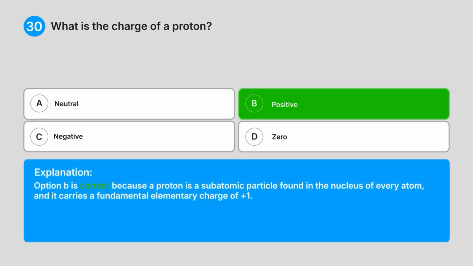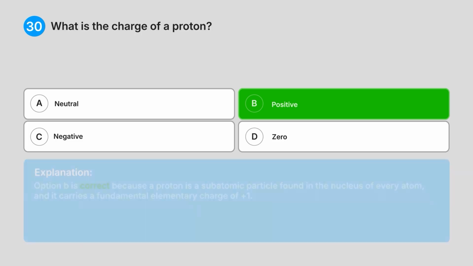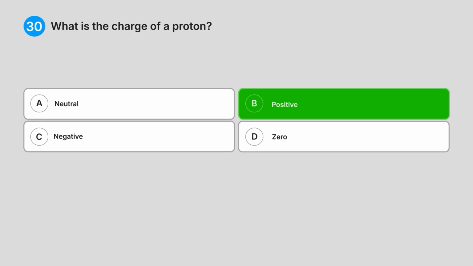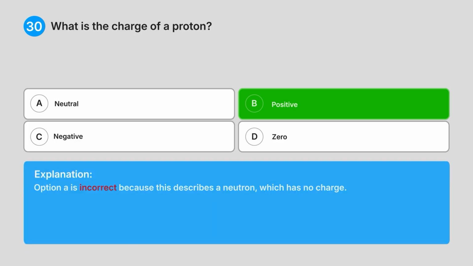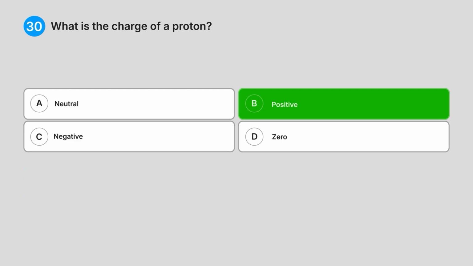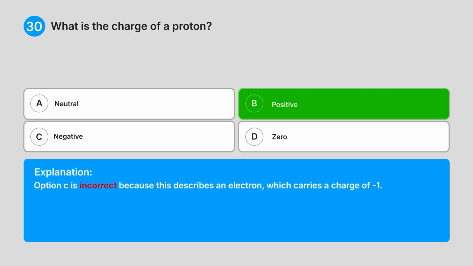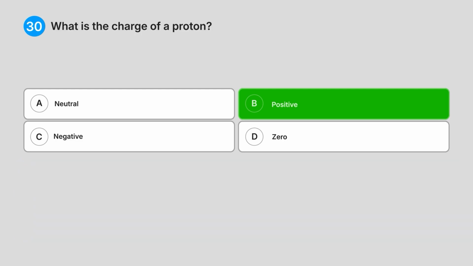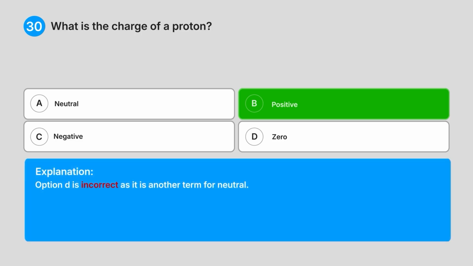Explanation. Option B is correct because a proton is a subatomic particle found in the nucleus of every atom, and it carries a fundamental elementary charge of +1. Option A is incorrect because this describes a neutron, which has no charge. Option C is incorrect because this describes an electron, which carries a charge of -1. Option D is incorrect as it is another term for neutral.